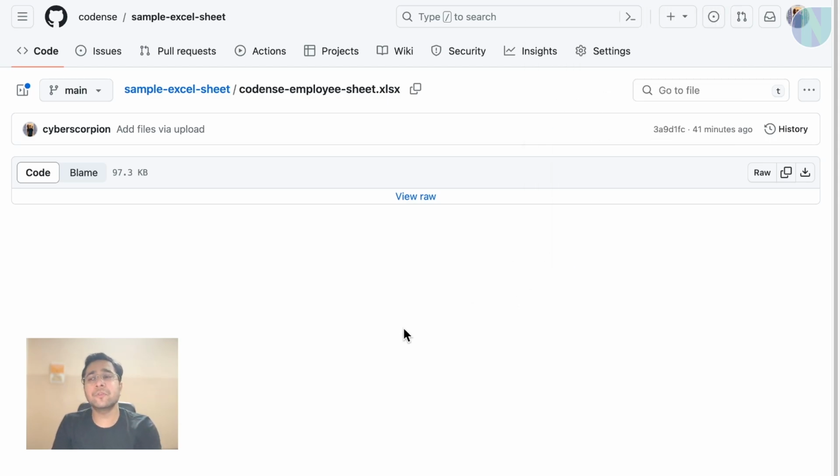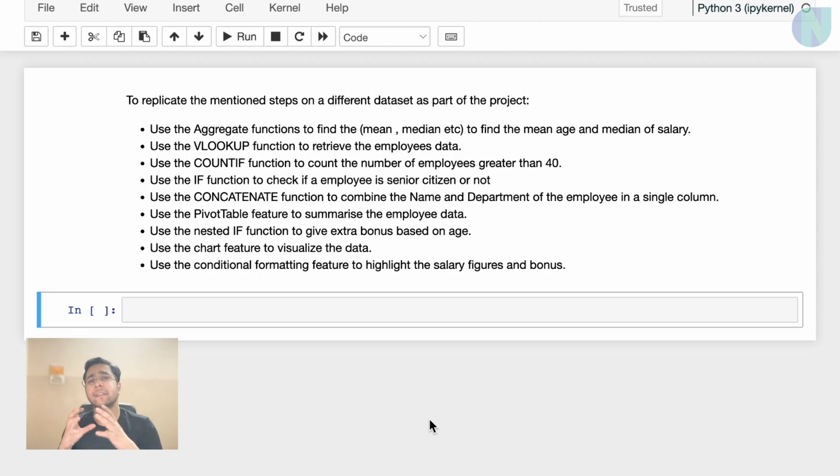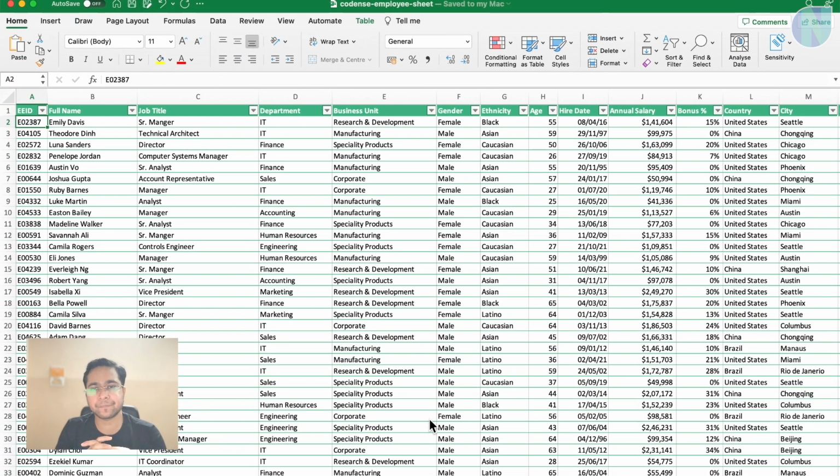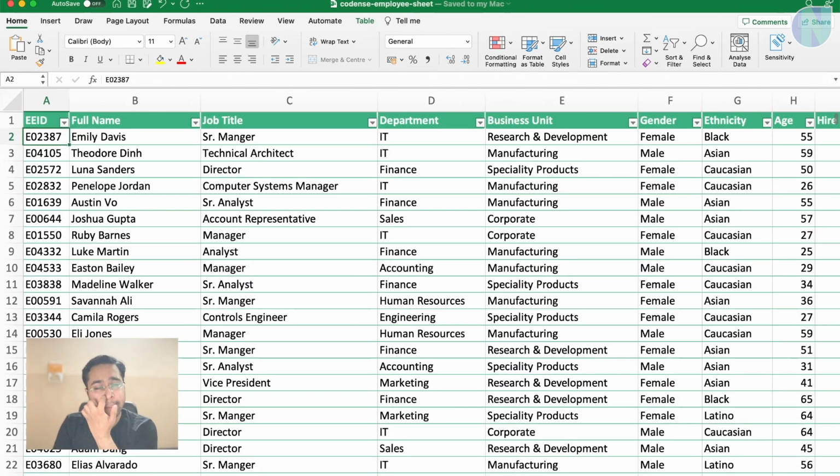So let's see what we are going to practice in this. These are the few questions which we will try to do. But before that, let's take a quick look at the sheet, how our data looks. Here in this data, let me zoom in a bit. The first column is the employee ID. It is like your roll number or some unique ID. Then it is the full name of the employee. Then it is the job title, the designation a person holds in a company, and then the department that person is in, and the business unit.